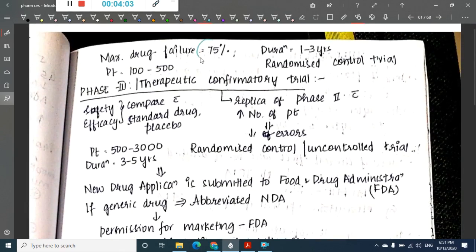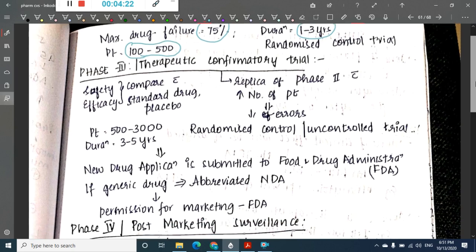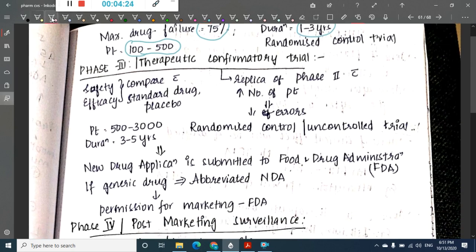Here the maximum drug failure occurs in phase 2, that is, 75% of the drugs fail in this phase. It is done for a duration of 1 to 3 years, and we take almost 100 to 500 patients here. Then after phase 2, we have phase 3.